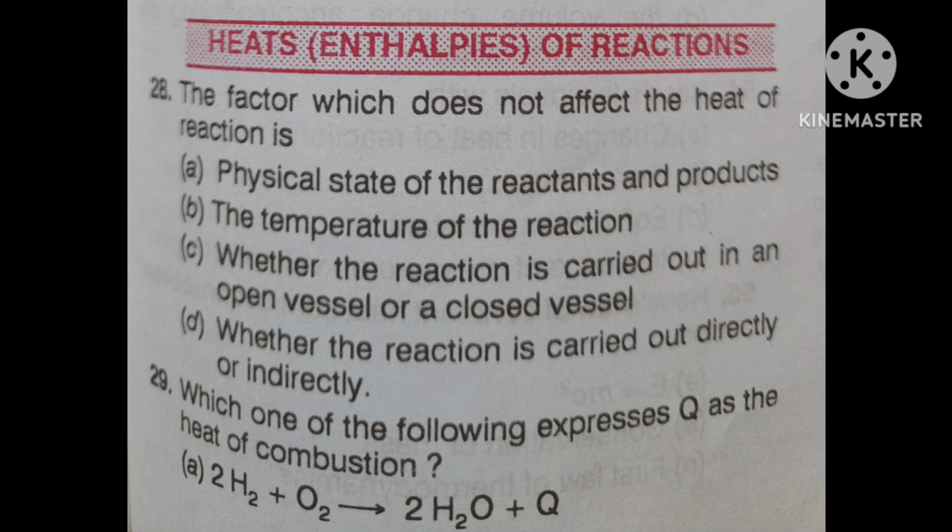According to Hess law, the enthalpy change during a chemical reaction depends upon: first option, the path by which the reactants change into products; second, the temperature of the reactants and the products; third, the nature of the initial reactants and the final products; fourth, the volume change accompanying the chemical reaction.